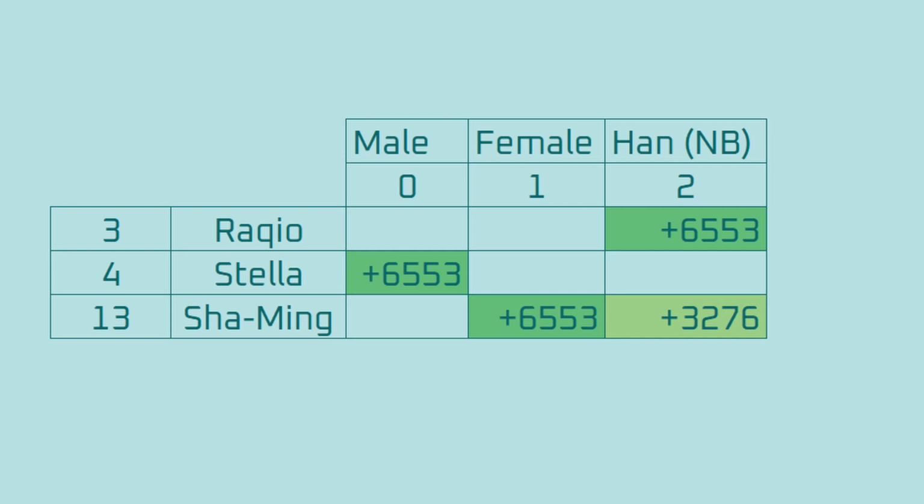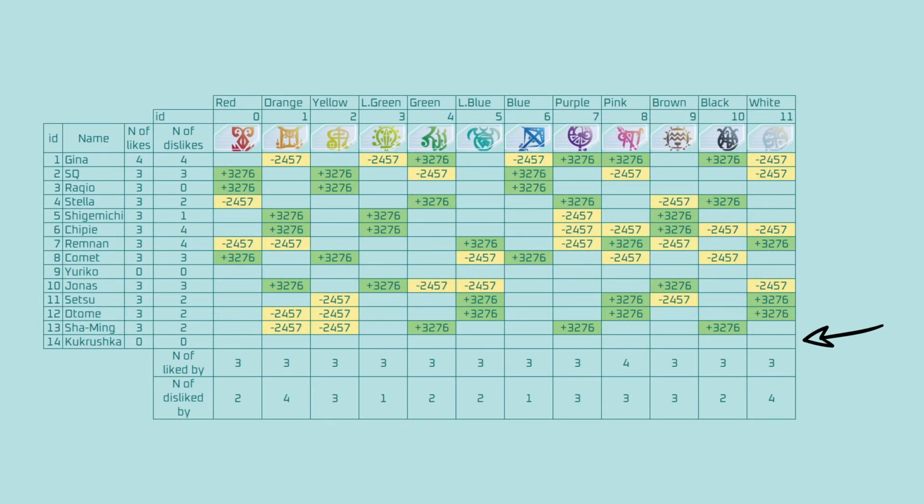Next, colors. Right away, Kukurushka doesn't care about your colors. She doesn't care about anything, frankly. But Yurika also doesn't care. Yurika hates everyone equally. What else? Gina is the most picky one. She likes 4 and dislikes 4 colors. Everyone else has fewer preferences. And Gina likes black. Who would have thought? And Stella too. I like them even more now.